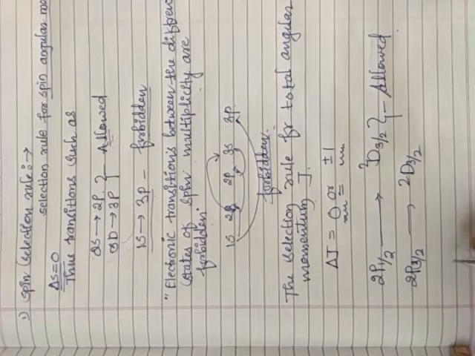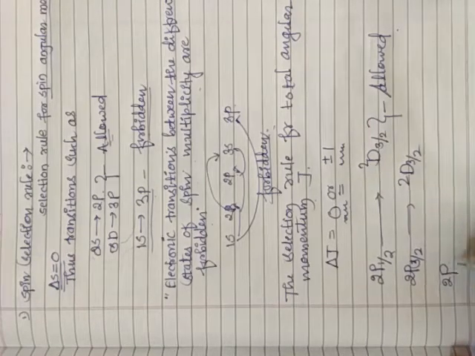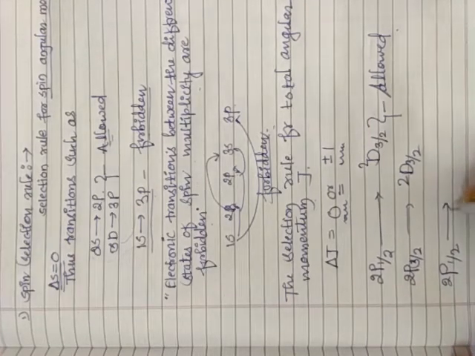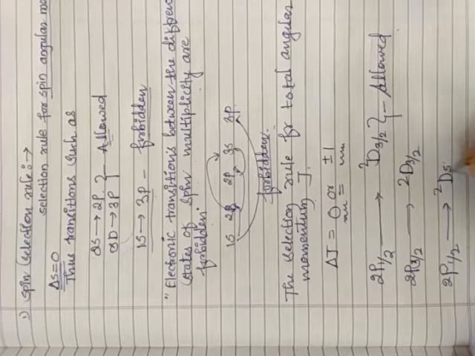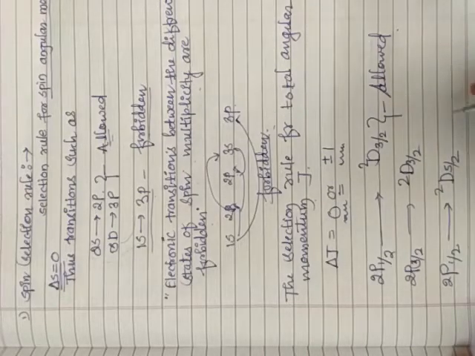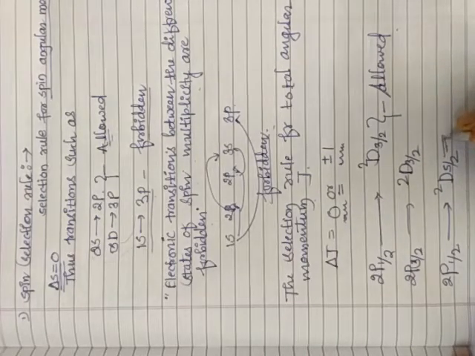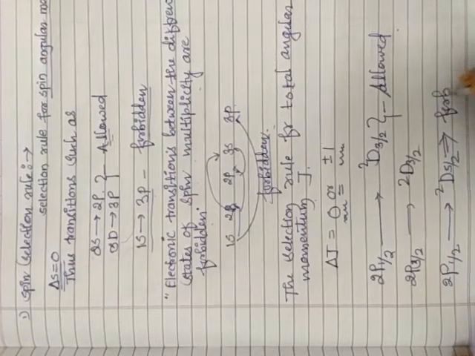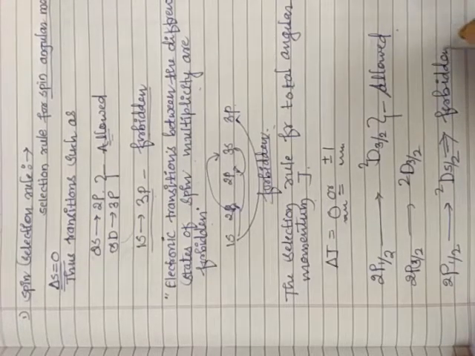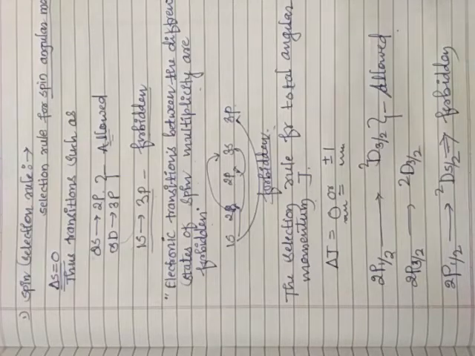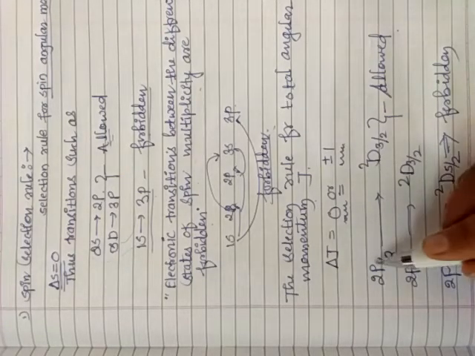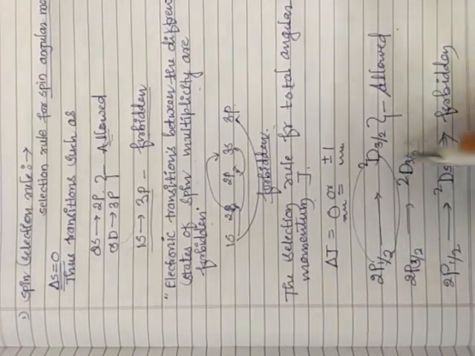Forbidden transitions. 2p 1/2 to 2d 5/2: such type of transitions, I will take only one example here, are forbidden transitions. So what I mean to tell you is that if transitions take place easily,